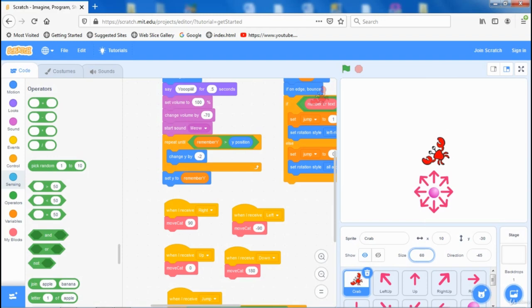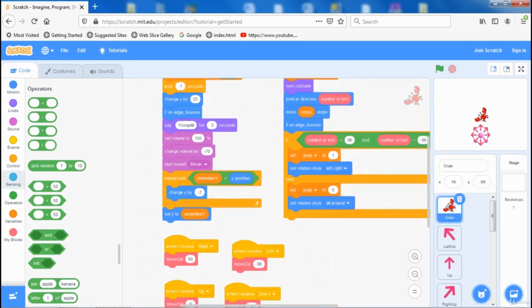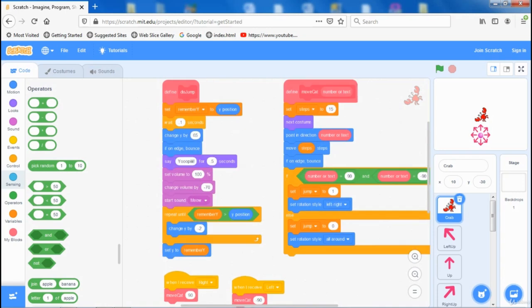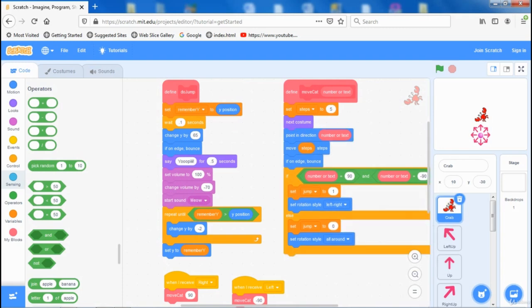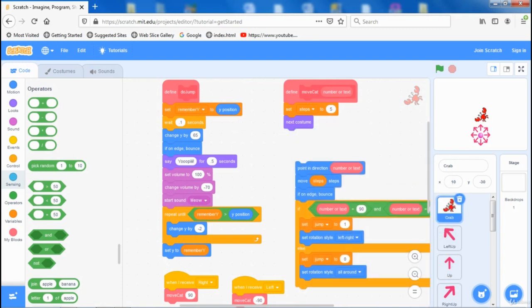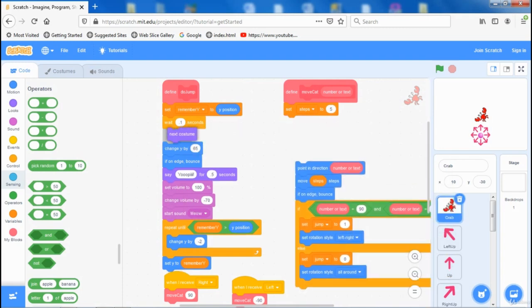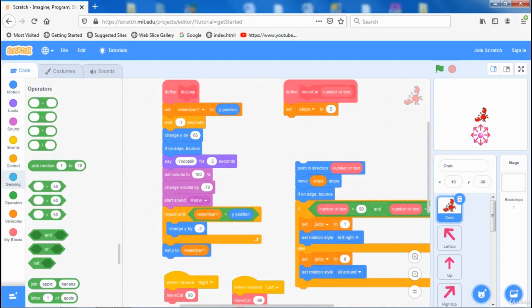Okay, here we will decrease steps. Instead of 15, we will put 5. And we will remove this next costume command. Okay, for now that's it. Later on we will do some extra job.